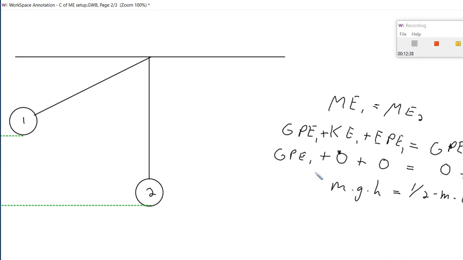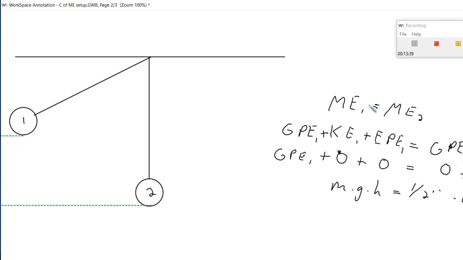Now, that only works if you're solving for something else. If you're actually asked to solve for the value of GPE, then of course you would need to include the mass. You could not just discard it. So let me, that looks a little bit like a minus. I want everybody to remember that that is in fact a multiplication.